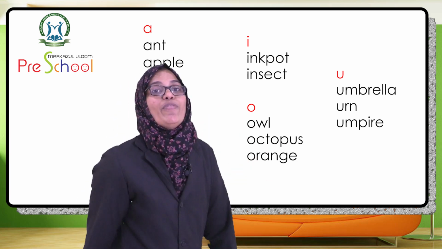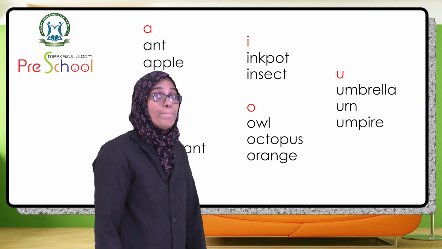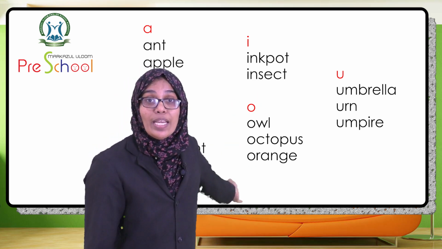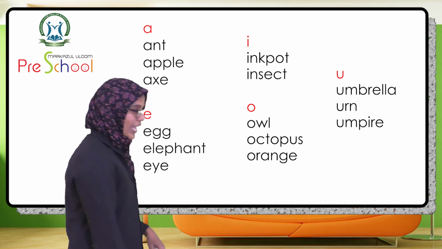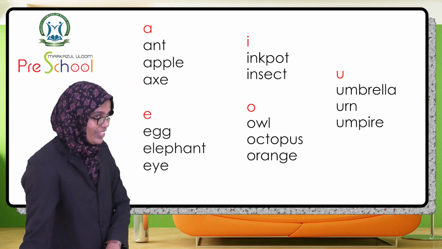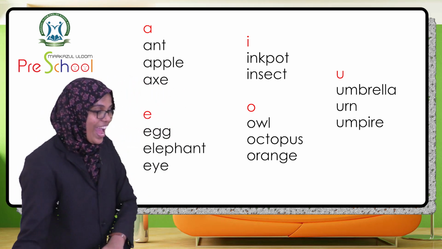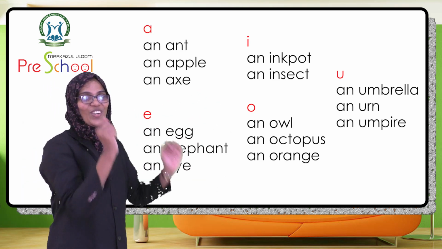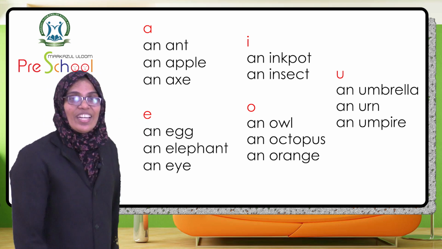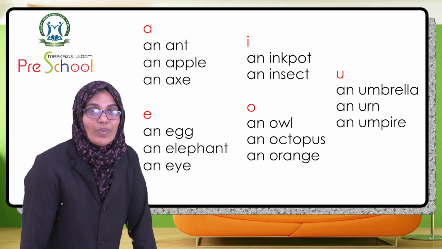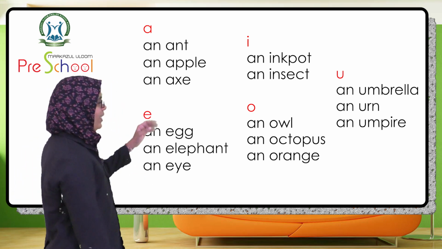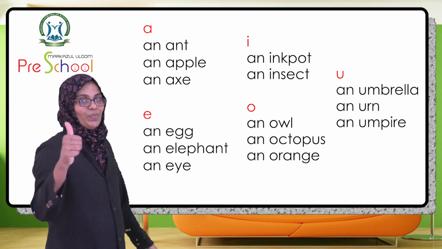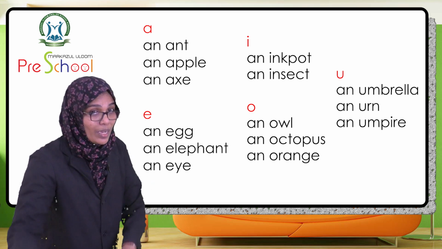I told you, before all vowel words what will come? An. So I am going to add an before this. Ready? Okay, so here I am going to add an for all the words. Right? Okay. So shall we read it together? Look here. What is the first one? An. Say after me.